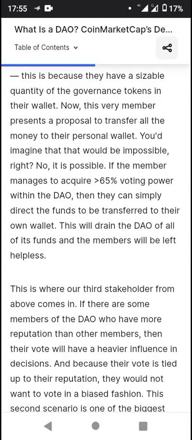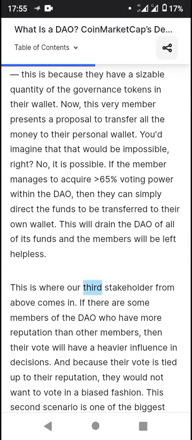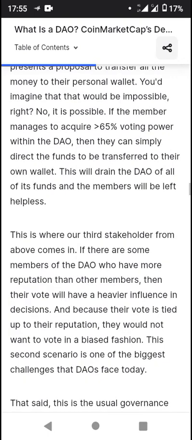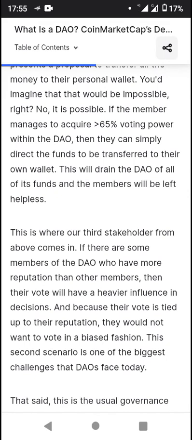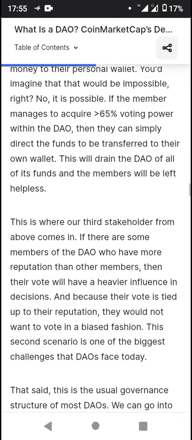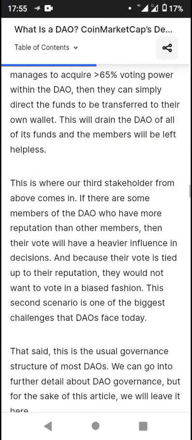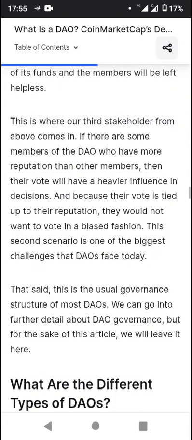No, it is possible. If a member manages to acquire 65% voting power within the DAO, then they can simply direct the funds to be transferred to their own wallet. This will drain the DAO of all its funds and the members will be left helpless. So this is where our third stakeholder from above comes in.